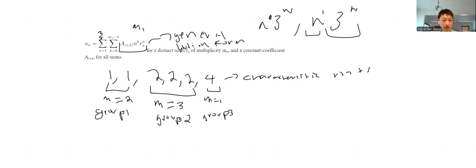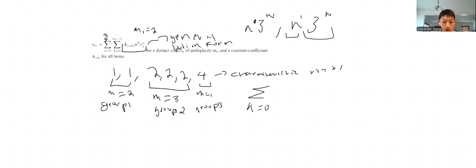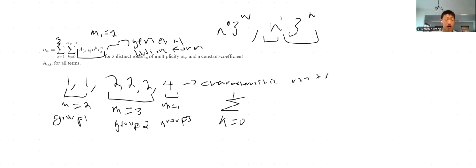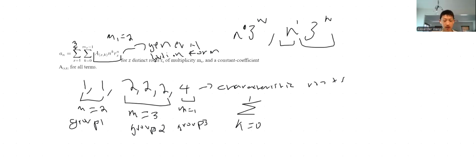We already said it's equal to 2 because there are 2 ones. And then you subtract 1, so you're computing the sum from k equals 0 to 1, because m1 minus 1 is equal to 1 since m1 is equal to 2. You're basically doing 2 minus 1. So you're going from 0 to 1, and notice that this accounts for 2 terms, for k equal to 0 and 1.